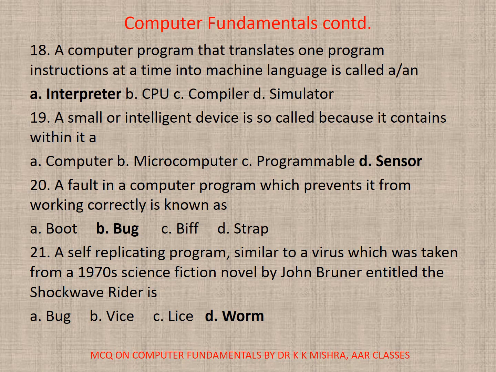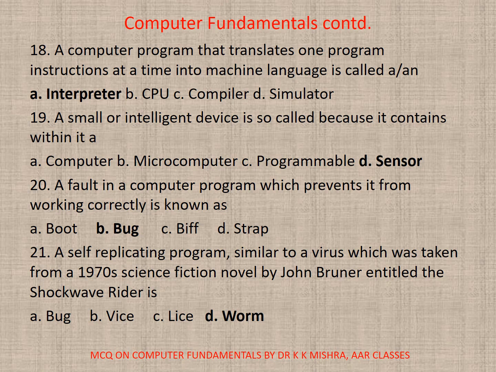19. A smart or intelligent device is so called because it contains within it A. Computer, B. Microcomputer, C. Programmable, D. Sensor. Correct option is D. Sensor. 20. A fault in a computer program which prevents it from working correctly is known as A. Boot, B. Bug, C. Biff, D. Strap.